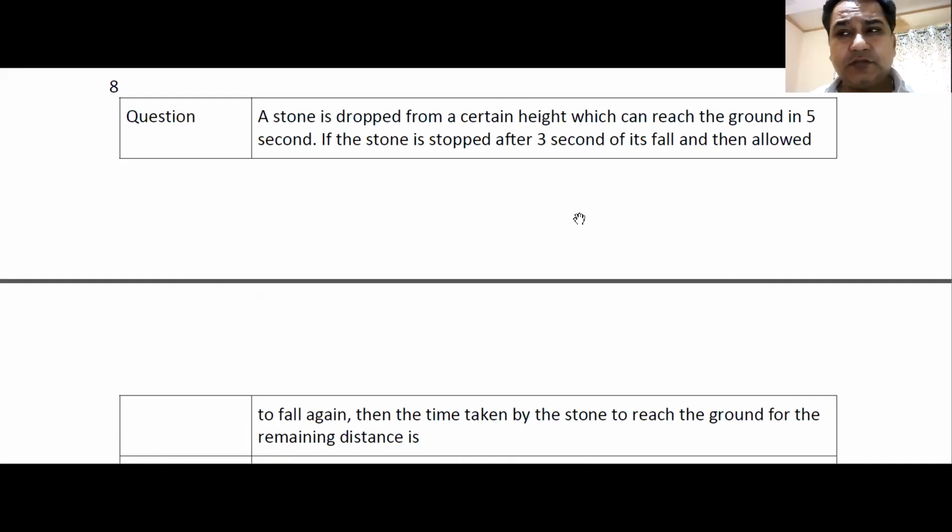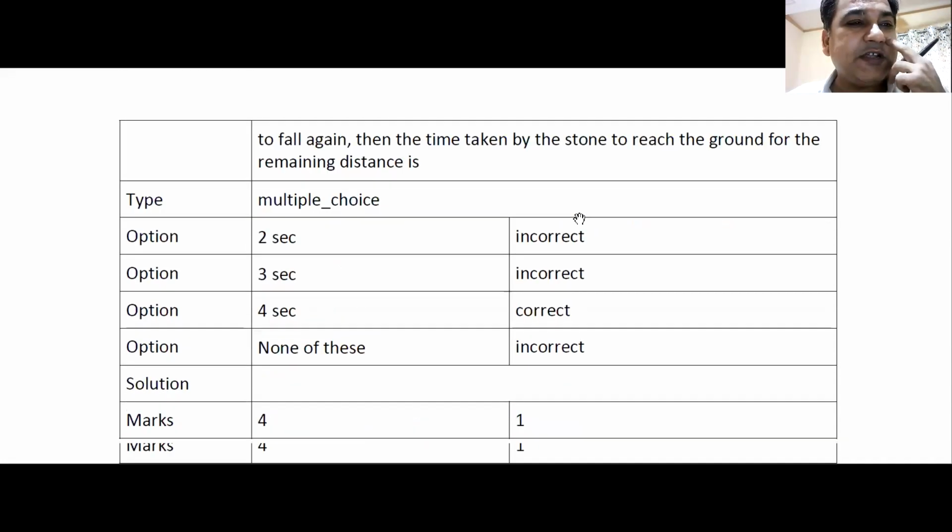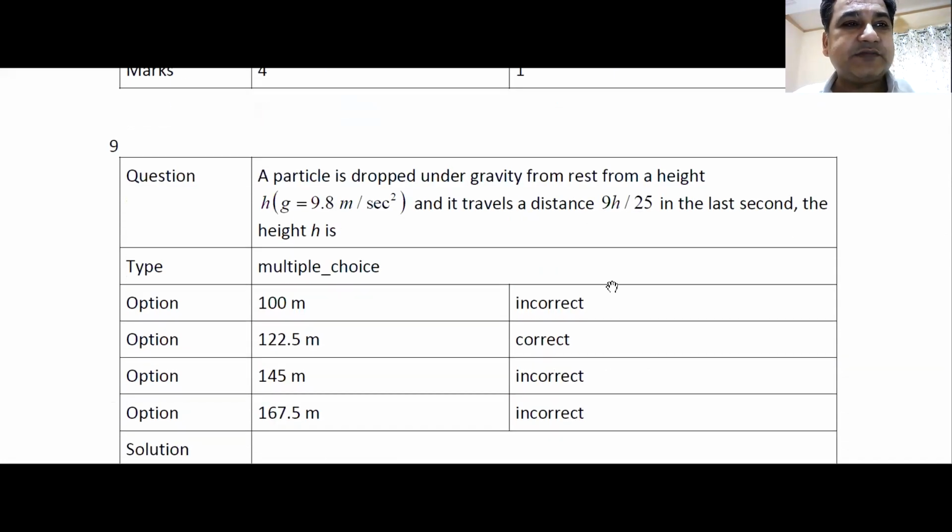Total time of flight, from top to bottom, is 5 seconds. So we have one equation. Then in 3 seconds, how much will it go? So you can find out this height. And then whatever height is remaining, it is again going to move. Initial velocity is 0. Height is known to you. You can find out how much time. You can find out the total time. And that is how you can do this question.